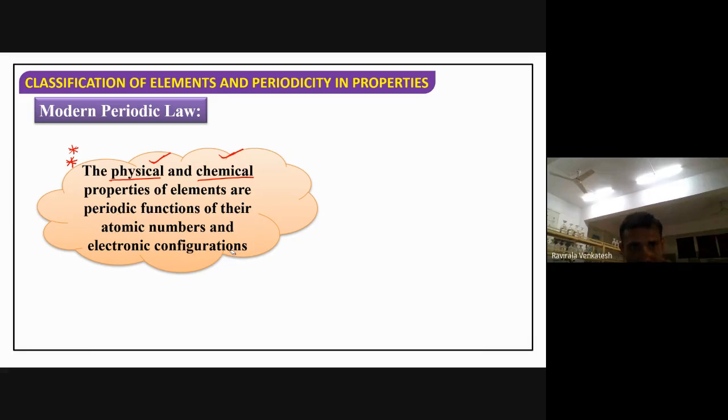Simply, we can say they are periodic functions.